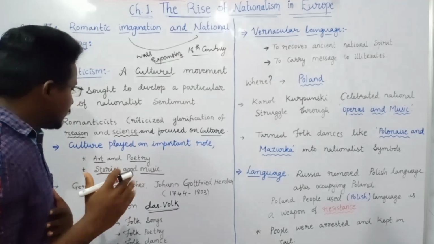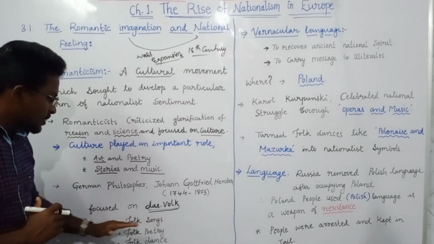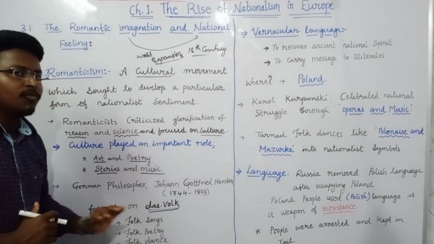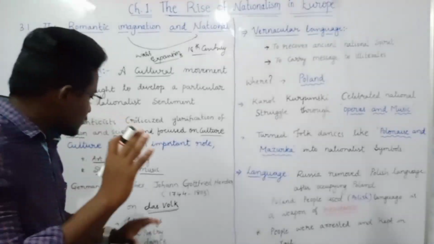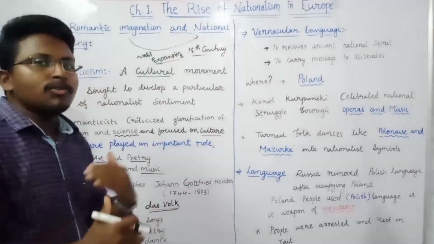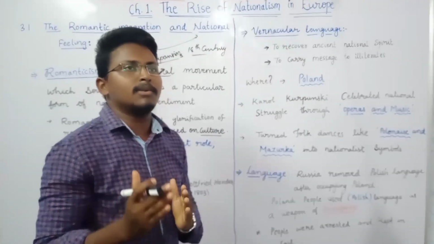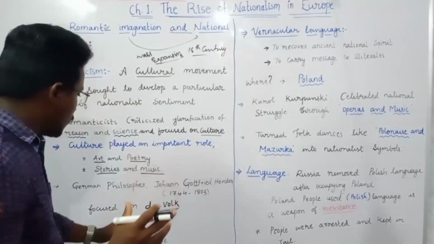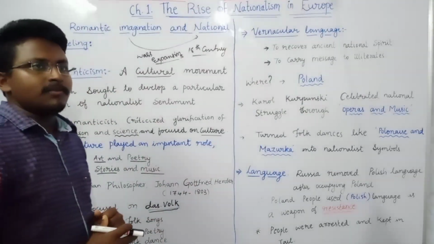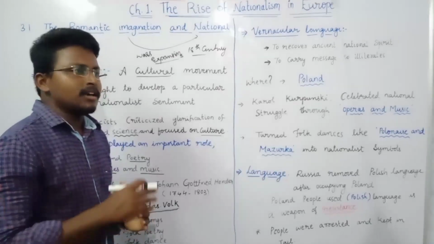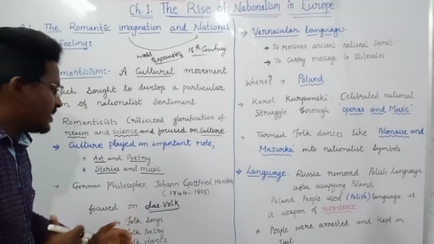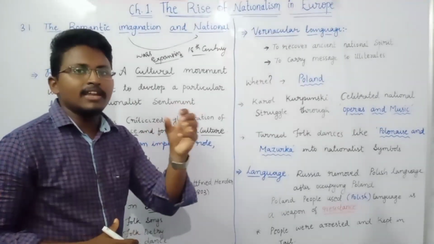In that, he mainly focused on folk songs, folk poetry as well as folk dance. Why he focused on these things is that the true culture of Germany can be discovered only through this folk culture. So he said that by using this folk culture, we can generate the feeling of nationalism among these people.